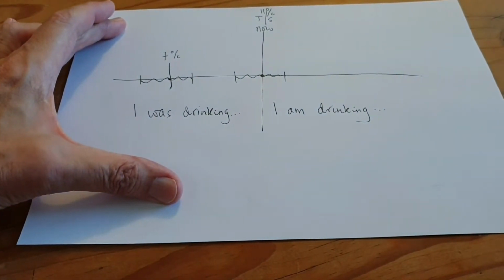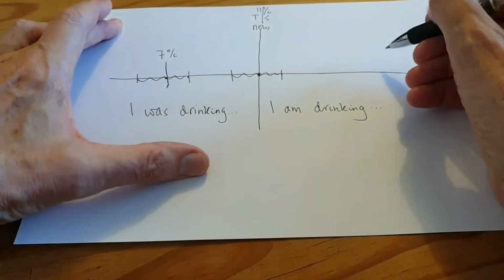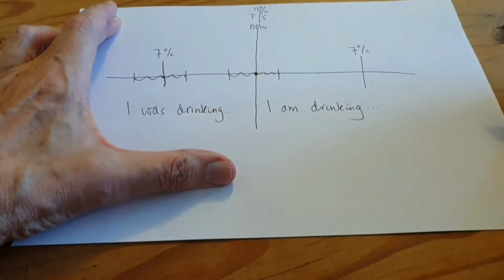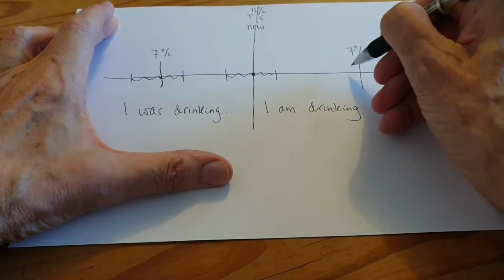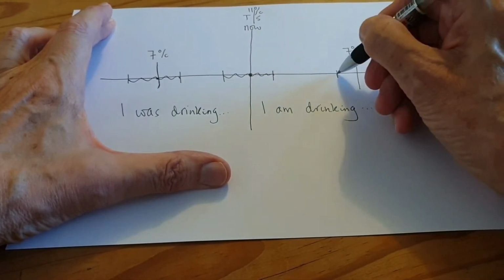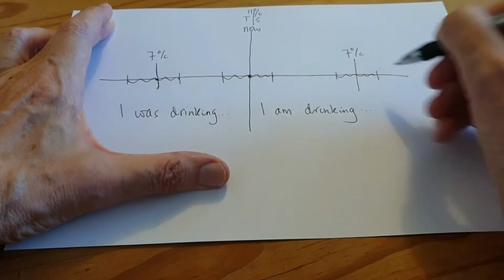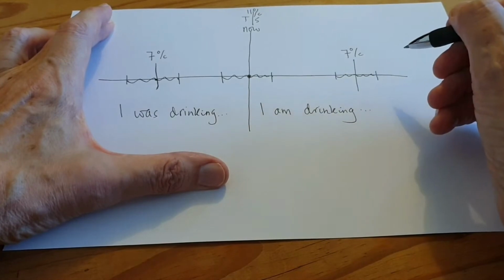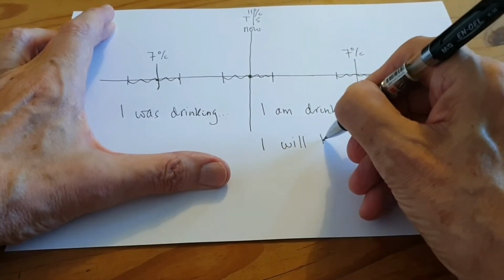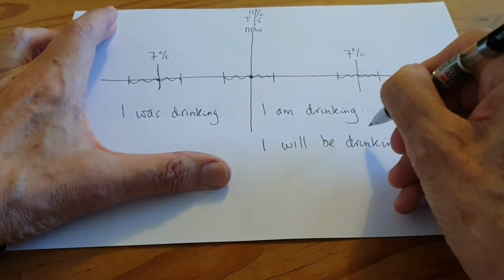So, logically, in the future, let's look forward from now to tomorrow morning. 7 o'clock tomorrow morning. I start drinking my tea before 7. I finish drinking my tea after 7. So at 7 o'clock tomorrow, it's in the middle of the action. I will be drinking my tea.